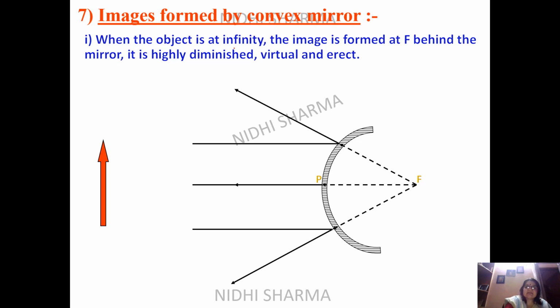So what are the characteristics? Behind the mirror, diminished, virtual as well as erect. So basically what we want here is a smaller image. That means highly diminished, because it is very far away.